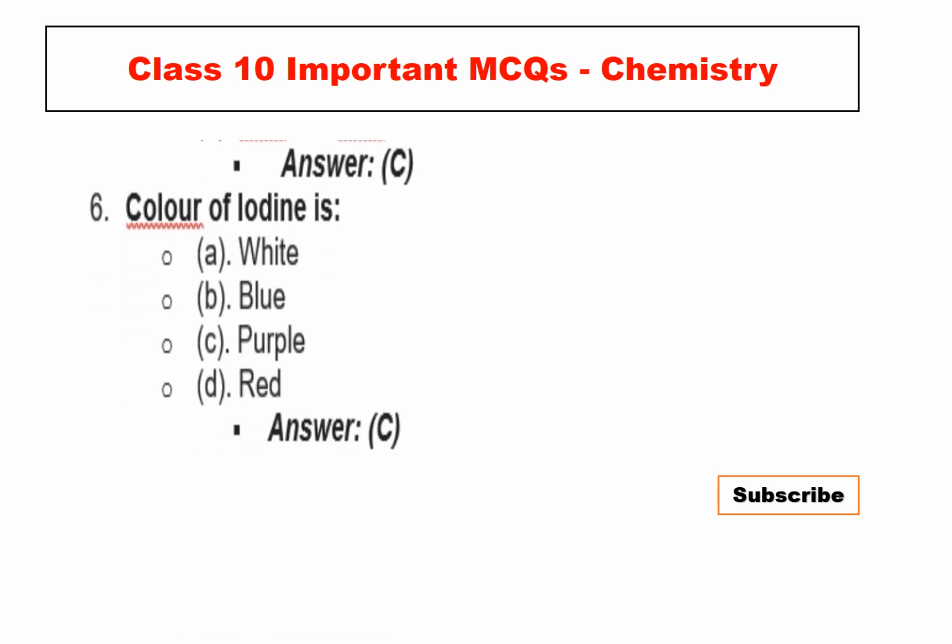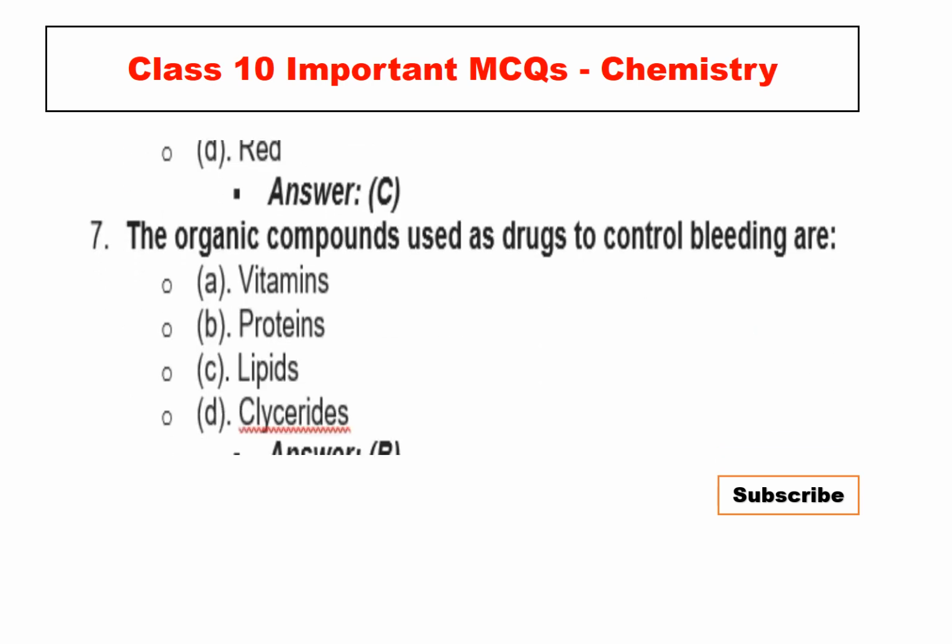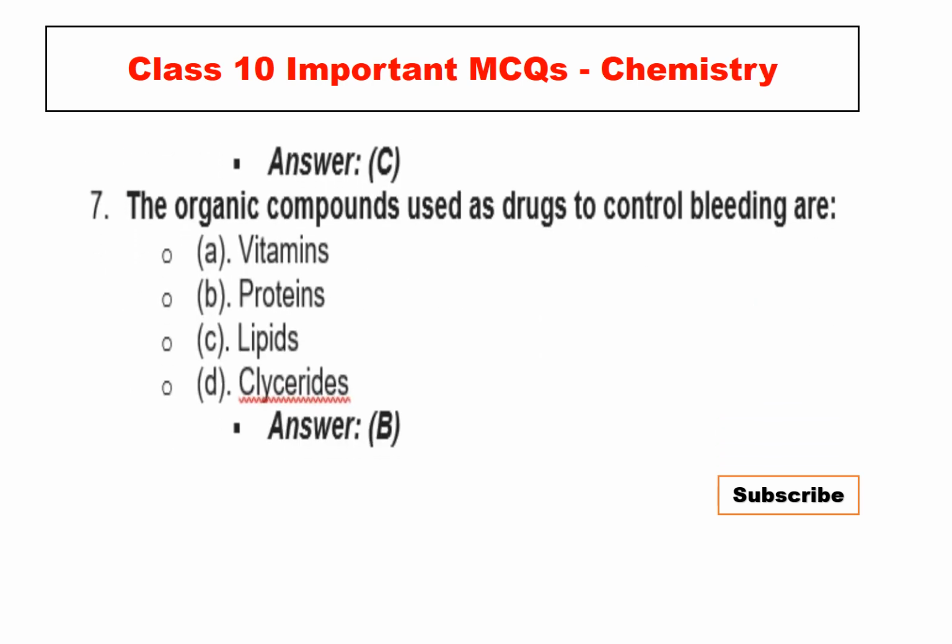So the sixth: color of iodine is white, blue, purple or red. So the right answer is C. The color of iodine is purple. Number 7, multiple choice question का number 7 है, the organic compounds used as drugs to control bleeding are vitamin A, proteins, lipids or salicylates. So the right answer is B, proteins.